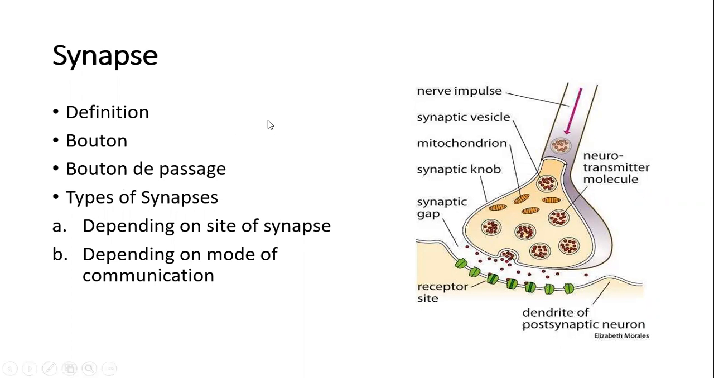A synapse is a site where two neurons come in close proximity with each other and functional interneuronal communication occurs. The site of such communication is called a synapse.